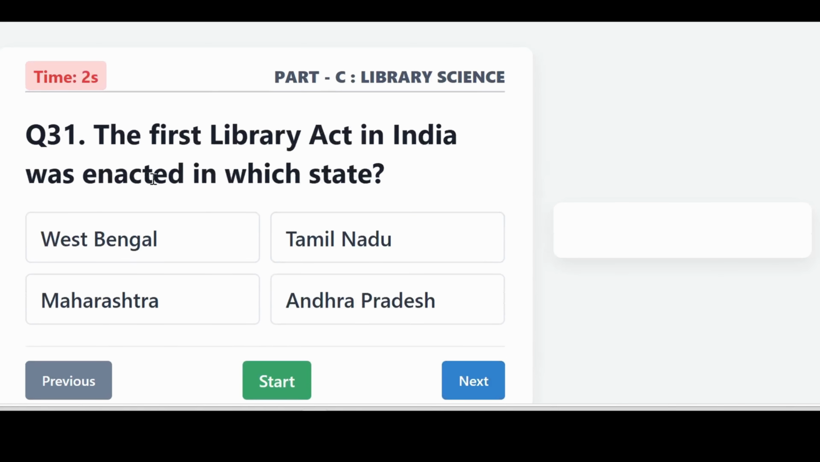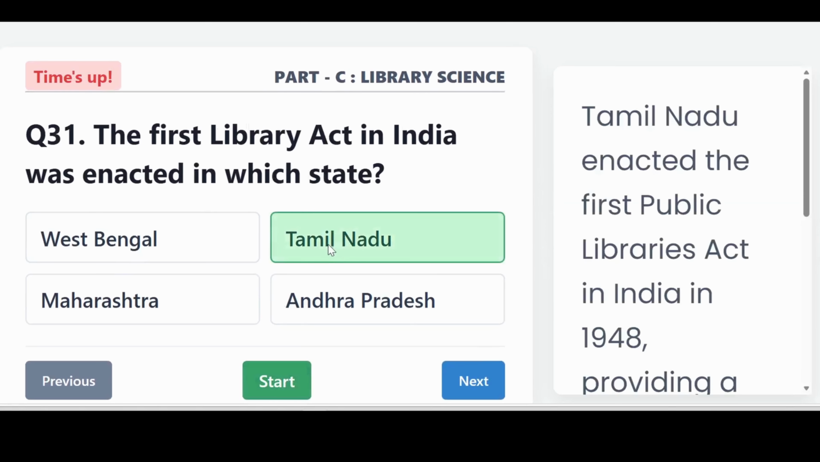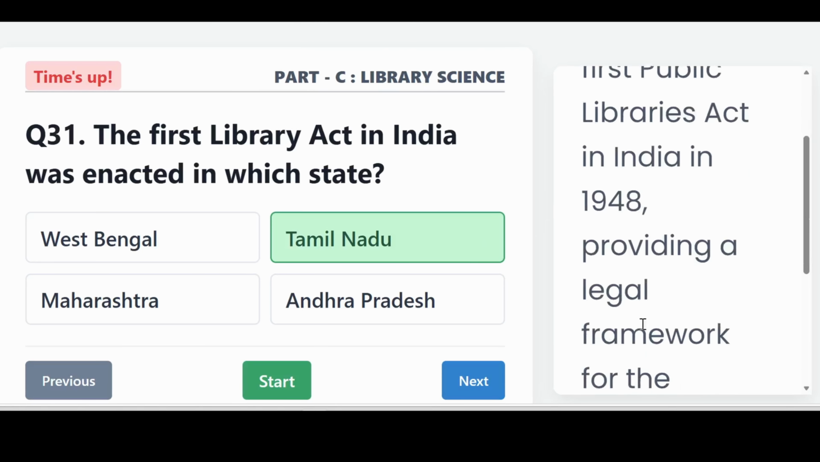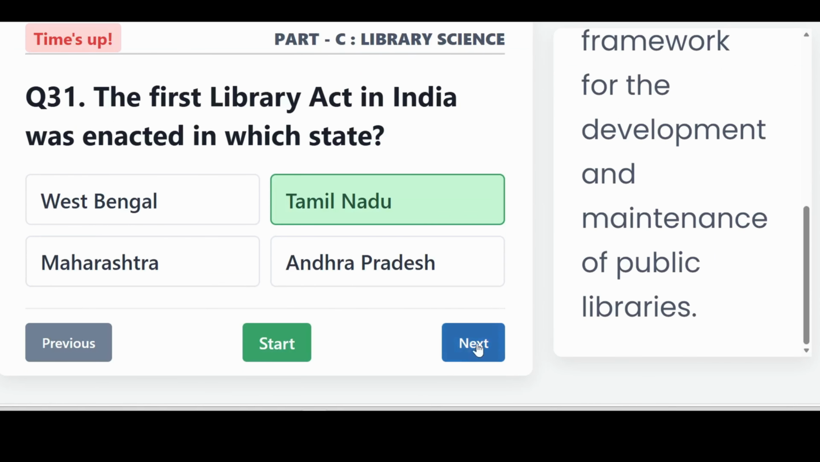The first Library Act in India was enacted in which state? It is Tamil Nadu. Tamil Nadu enacted the first Public Library Act in India in 1948, providing a legal framework for the development and maintenance of public libraries.